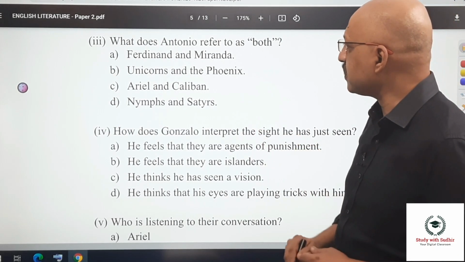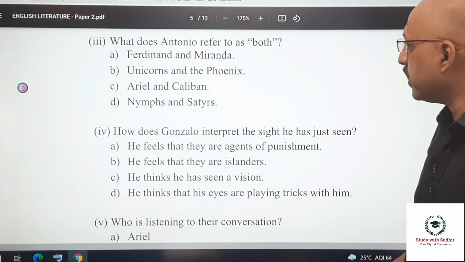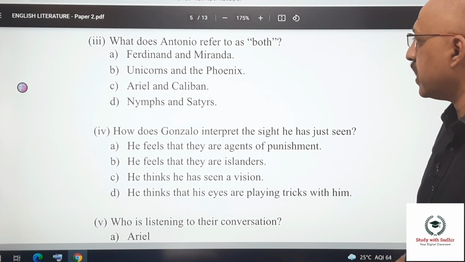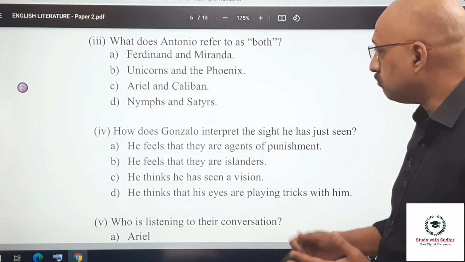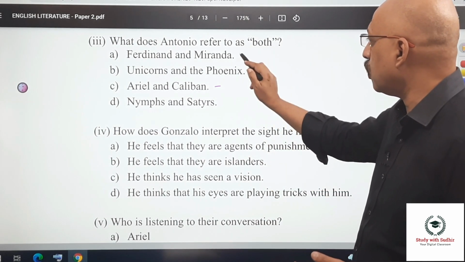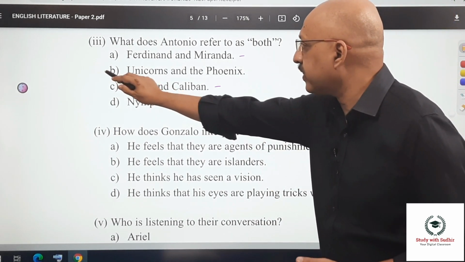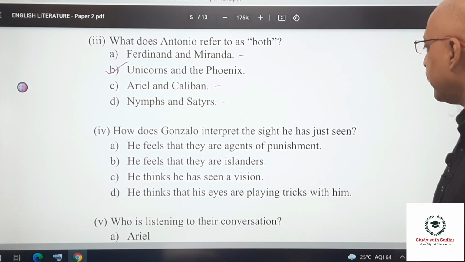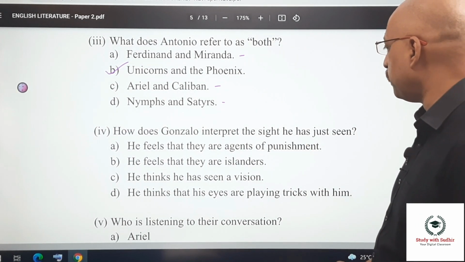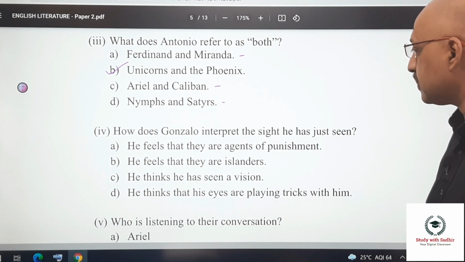The third question, what does Antonio refer to as both? Ferdinand and Miranda, unicorns and the phoenix, Ariel and Caliban, nymphs and satyrs. Now, obviously, it cannot be this, it cannot be this, it cannot be this. The correct answer is unicorns and the phoenix. How does Gonzalo interpret the sight he has just seen? He feels that they are agents of punishment. He feels that they are islanders.